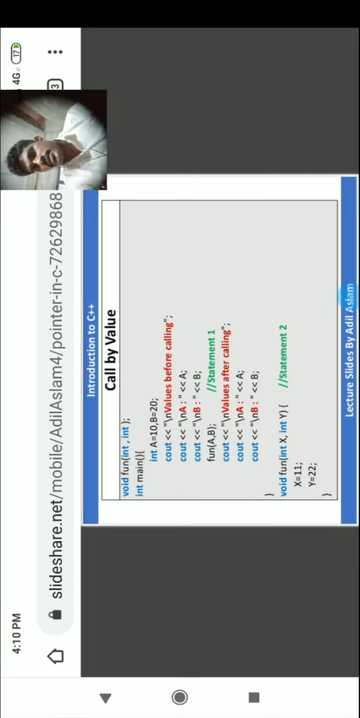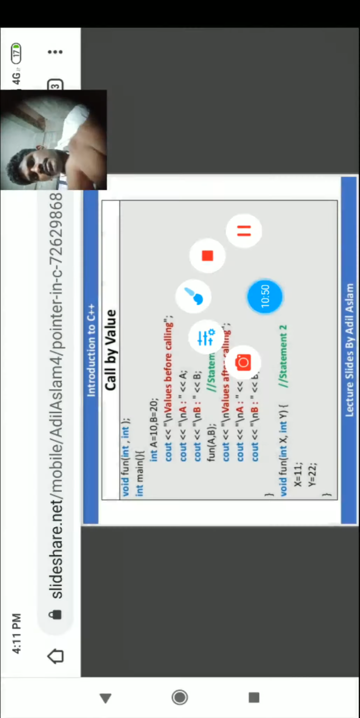Here, void function with int x, int y. Here we are declaring two integer arguments. In int main, there are two variables: int a = 10, b = 20. So the two variables are assigned the values a and b. Now cout "value before calling", cout a, cout b. So the a value will be printed, and the b value will be printed.